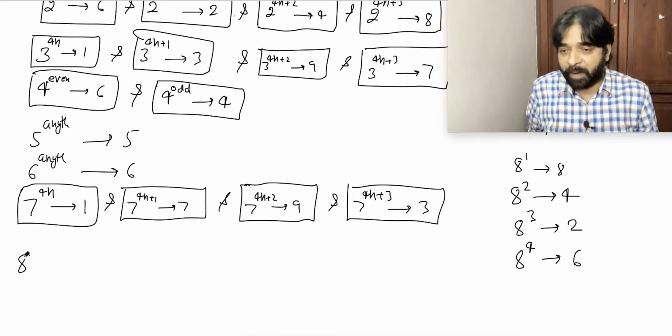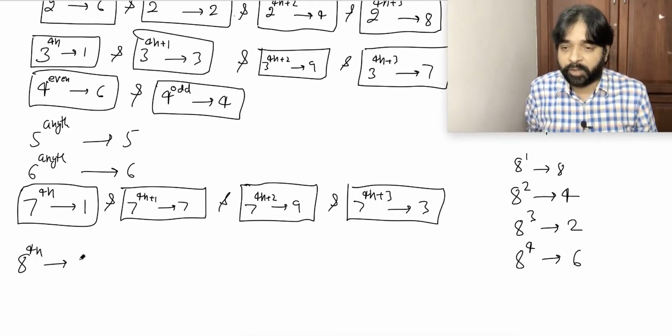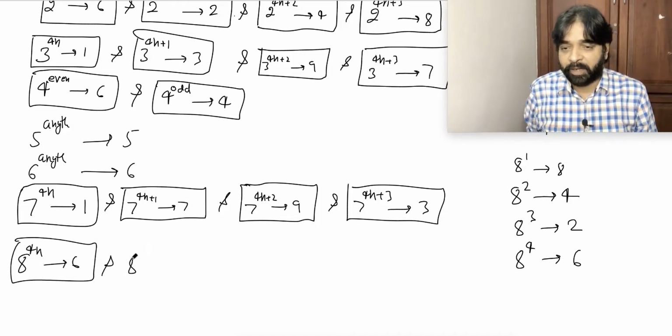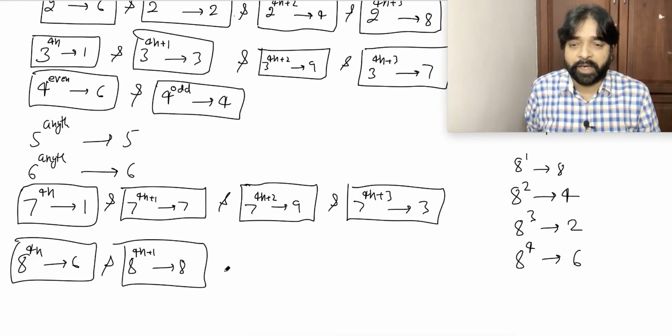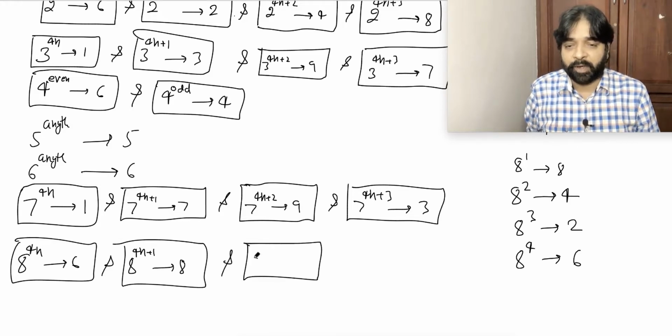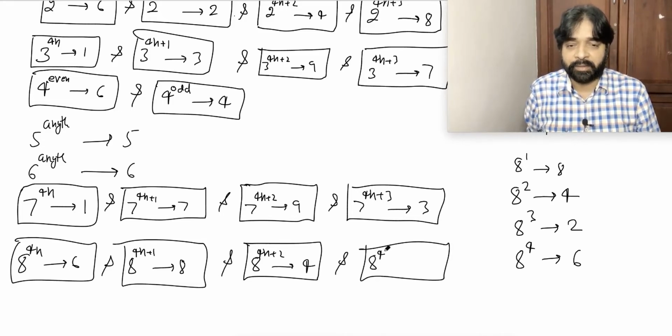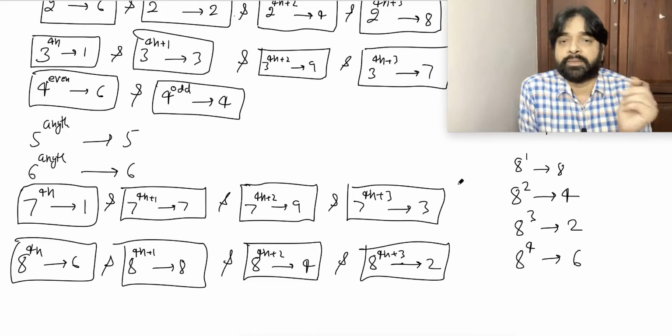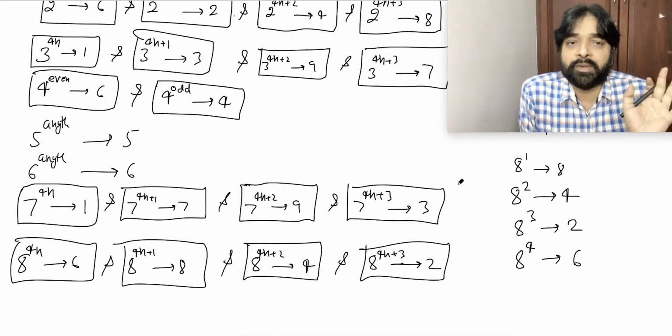So we'll say 8 power 4n is going to be equal to how much? 6. 8 power 4n plus 1, this one, 8, because after 4n it will repeat. 8 power 4n plus 2 will be 4. 8 power 4n plus 3 will be 2. All of you able to understand the things?